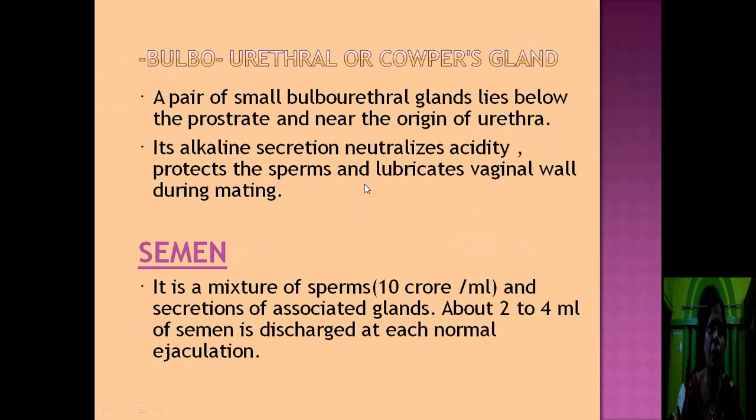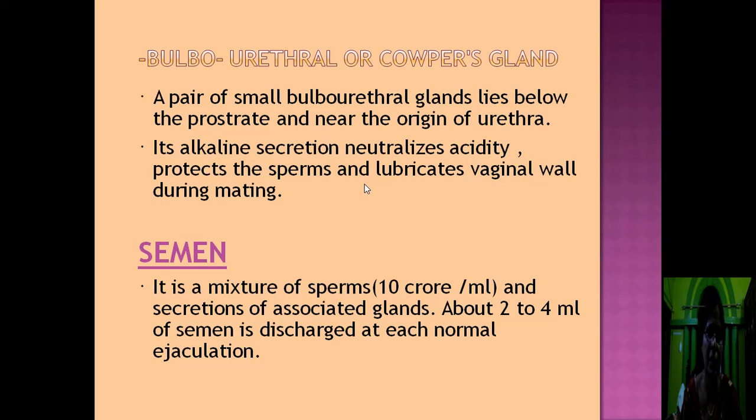Next come to bulbourethral gland. A pair of small bulbourethral glands lies below the prostate and near the origin of urethra. It also secretes alkaline secretion. Its alkaline secretion neutralizes acidity of the semen, then protects the sperms and lubricates vaginal wall during mating. During mating, the vaginal wall is lubricated by the secretion of the bulbourethral gland. It is also known as Cowper's gland. They are present in the form of pairs.